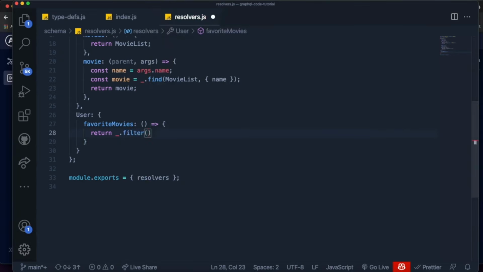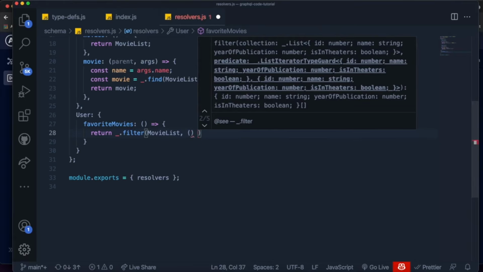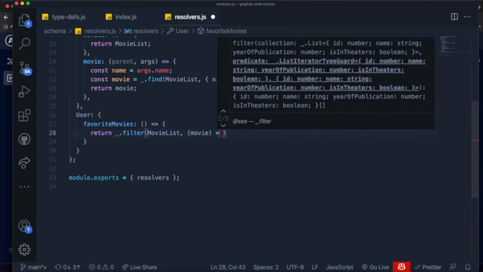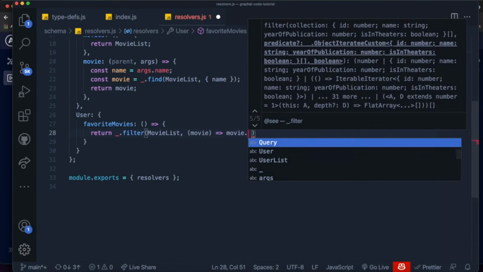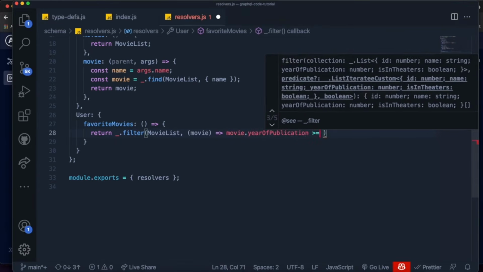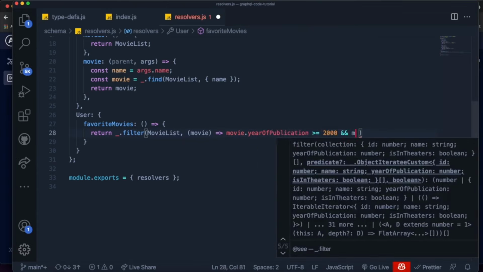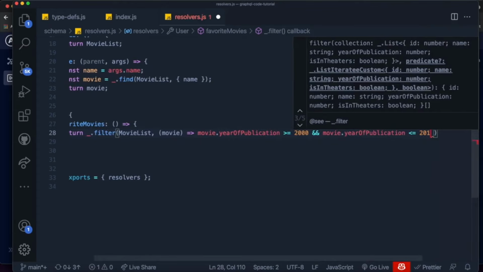We pass the movie list, and a callback function that grabs a movie and returns whether the movie's year of publication is greater than or equal to 2000 and less than or equal to 2010. So you kind of get what I'm doing, right?